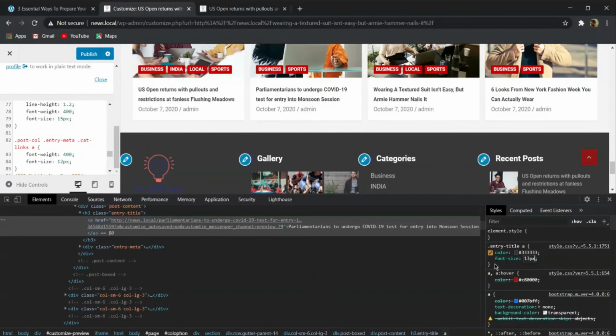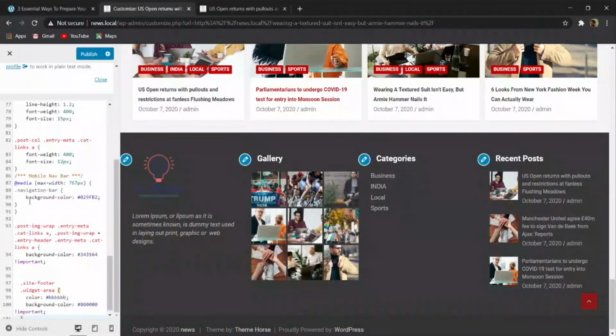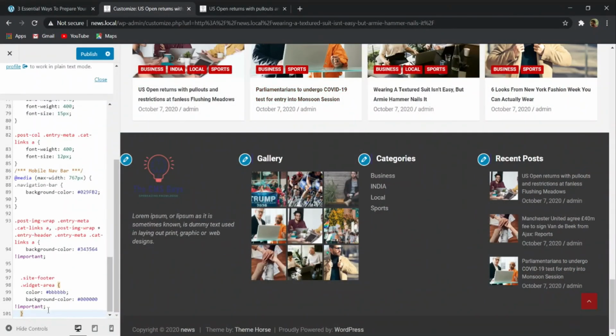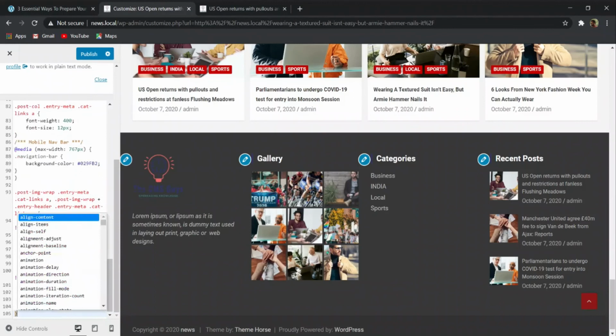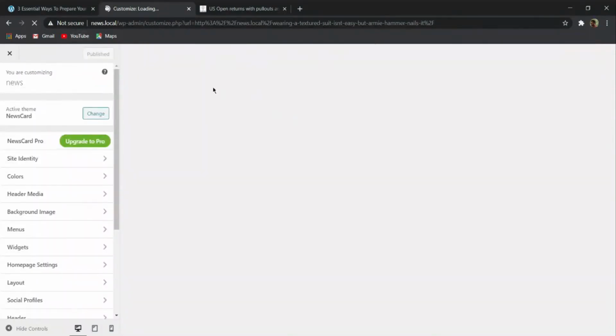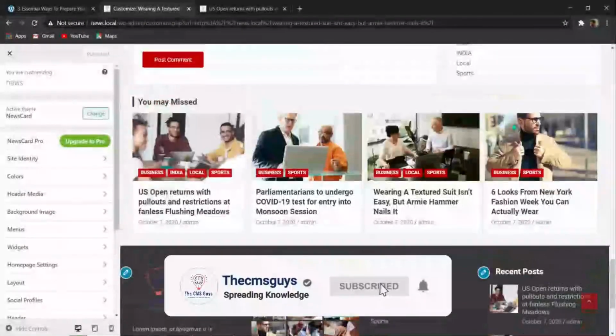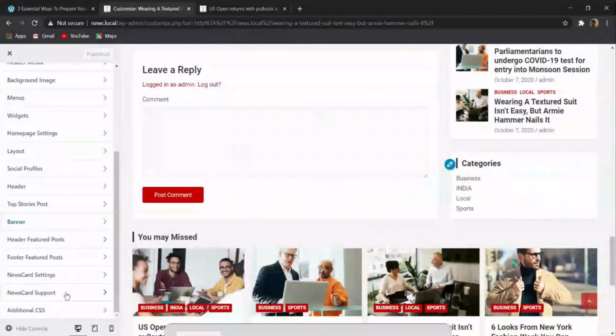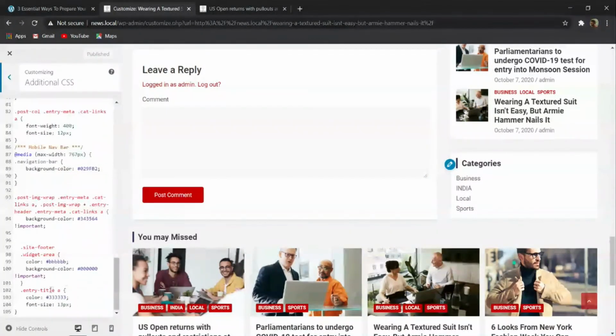In this way you can change this, and then whenever you go to this section of additional CSS, you have to simply paste this CSS and then click on publish. And then when you refresh this page, you can see the post page. Let me show you once again.